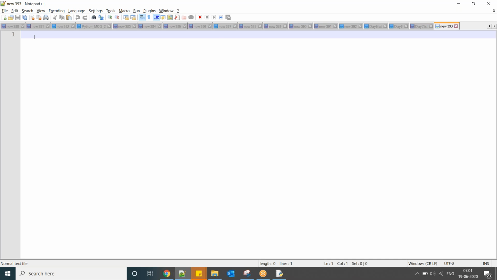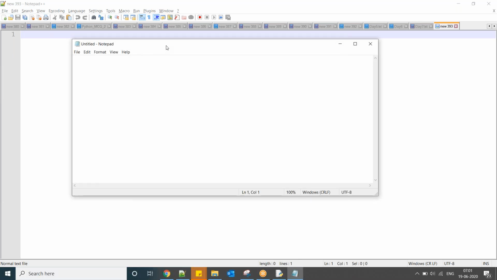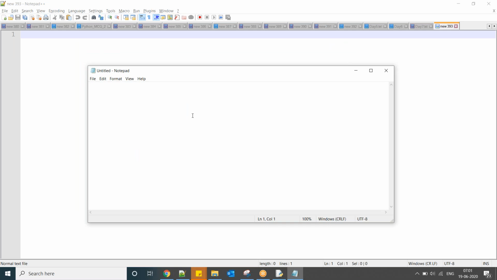Today, sir, the one which you are seeing is Notepad++. This is similar to your Notepad. In the Notepad, you can open only one document. Here you can see multiple documents in terms of tabs. Okay, this we can call a Notepad++ editor. You can use this one.